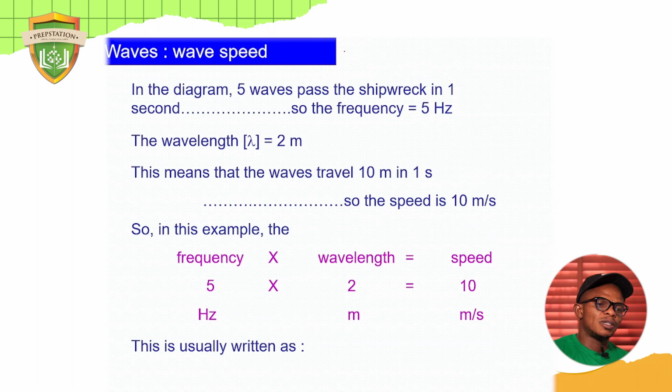How do you define speed? In your normal definition in mathematics, speed is what? Distance over time, isn't it? But because we are discussing wave, I'm not going to use d, I'm going to use wavelength. Why? Because wavelength is the distance covered by one cycle. So instead of writing d over t, I'm going to write lambda over what? T. And again, instead of writing this t, I'm going to write uppercase T.